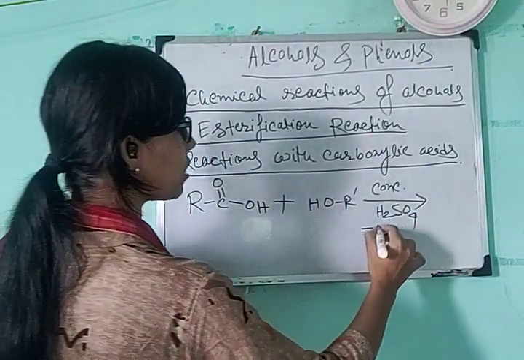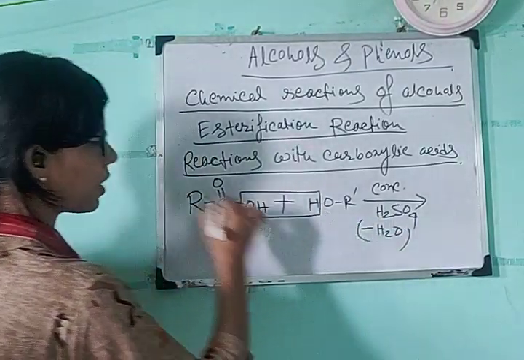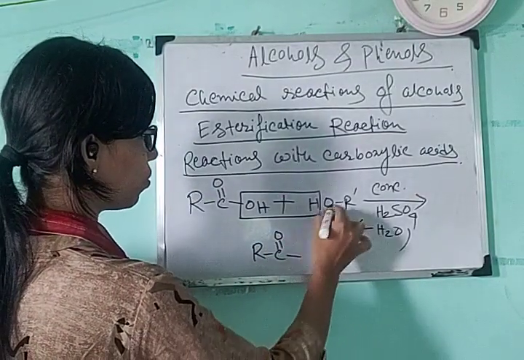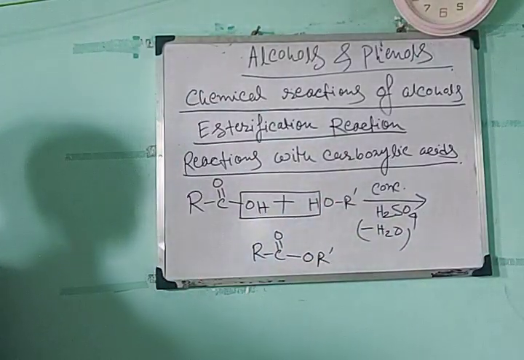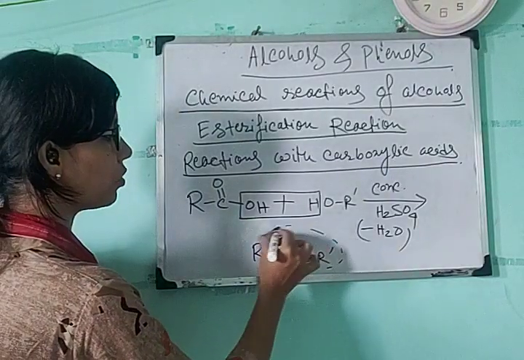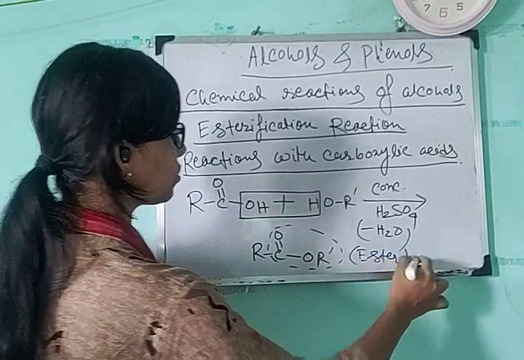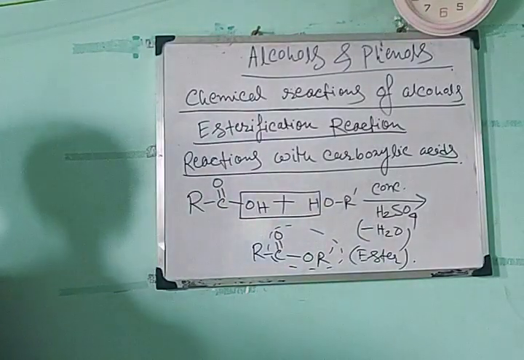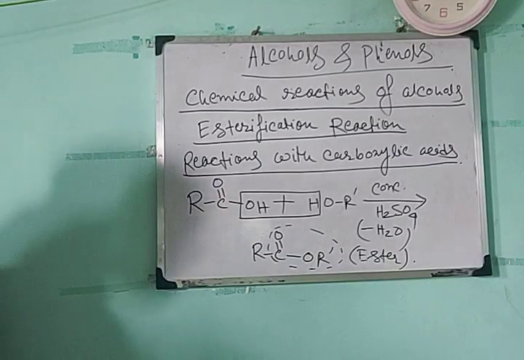So minus H2O, that is dehydration, will take place, and the final product will be RC double bond O, OR prime. So this is the ester linkage, C double bond OR prime. See that ester has been formed by the reaction of acids and alcohols. So this reaction is known as esterification reaction, and this reaction happens under the catalytic amount of concentrated H2SO4.